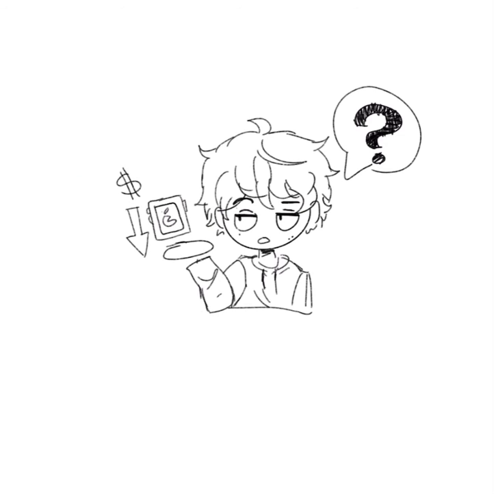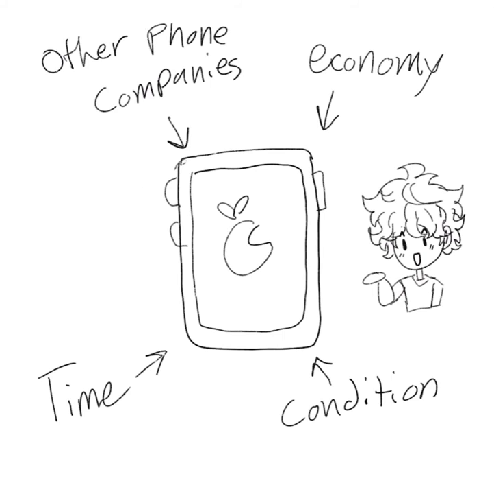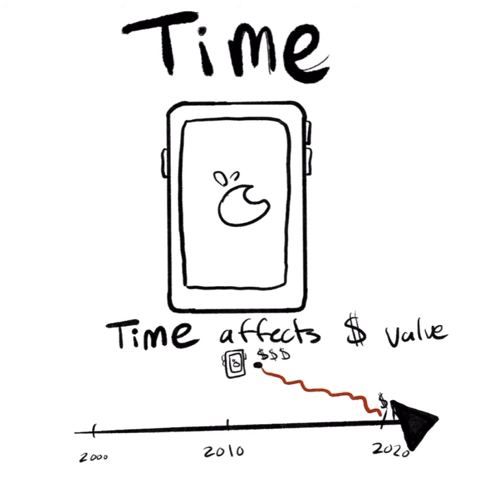And well, your phone is in good condition, so why has its value decreased? Well, there are many factors that can affect the price of goods. Some being other companies, the economy, time, and condition. In this case, I will talk about how time affects the value of the phone. Over time, things can change that affect your phone's value.